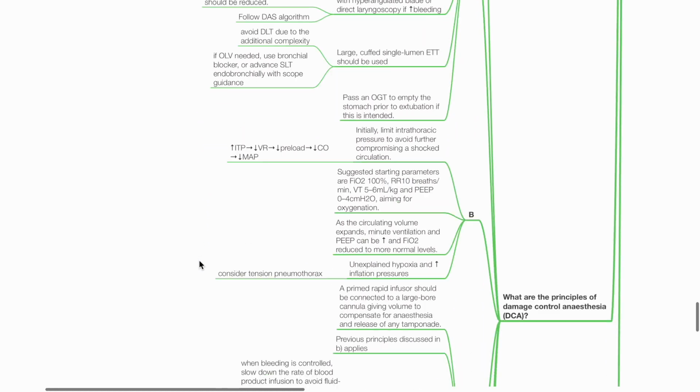Breathing. Initially limit intrathoracic pressure to avoid further compromising a shocked circulation, as increased ITP reduces venous return, preload, cardiac output, and MAP. Suggested starting parameters: FiO2 1, rate of 10, VT of 5 to 6 mL per kg, PEEP of 0 to 4, aim for oxygenation. As circulating volume expands, minute ventilation and PEEP can be increased, and FiO2 reduced to more normal levels. In the event of unexplained hypoxia and high inflation pressures, consider tension pneumothorax and chest tube insertion.